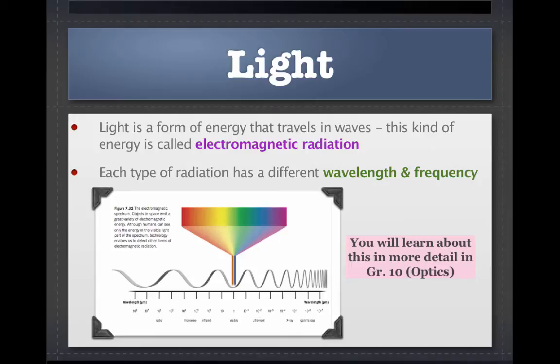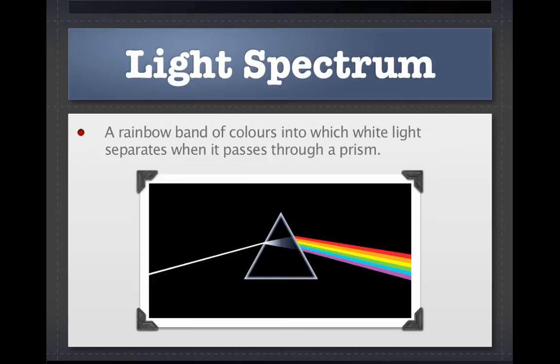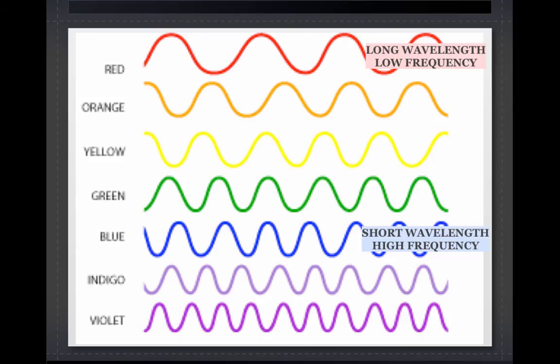Visible light is white light, and white light can be split into that light spectrum. You can do this by passing it through a prism, right? The prism causes the white light to bend, and it results in a rainbow set of colors. All of the different colors, red, orange, yellow, green, blue, indigo, violet, have different wavelengths and frequencies. Red has long wavelengths and low frequency, whereas blue, indigo, and violet tend to have shorter wavelengths and higher frequency. You can tell they have shorter wavelengths because if you look at the arcs, they're closer together and you have more peaks and valleys in comparison to the red.